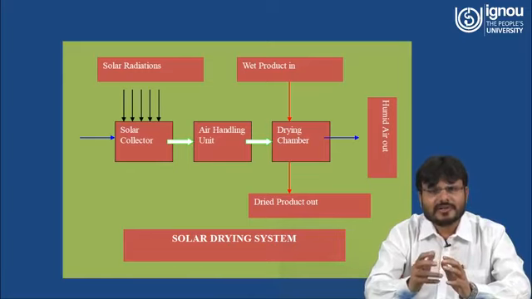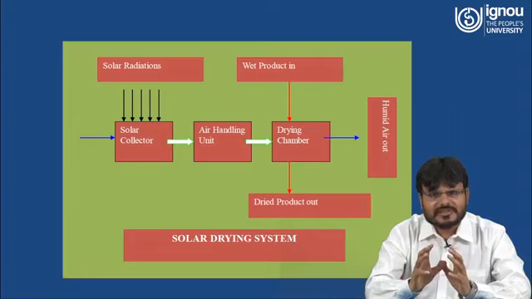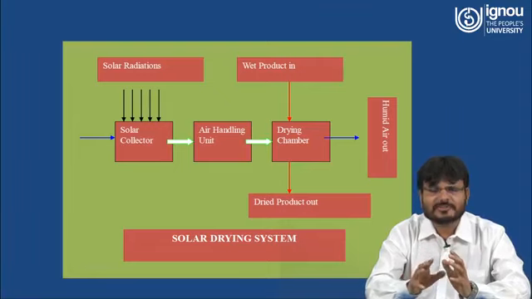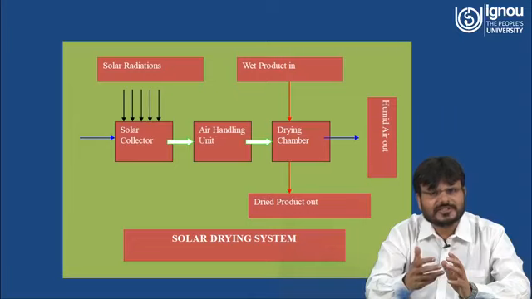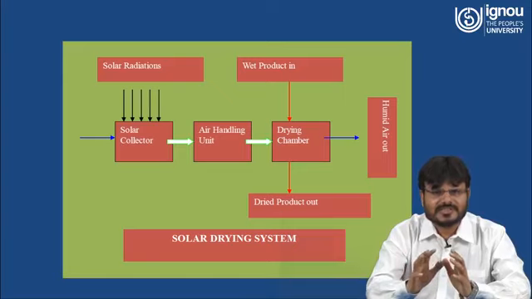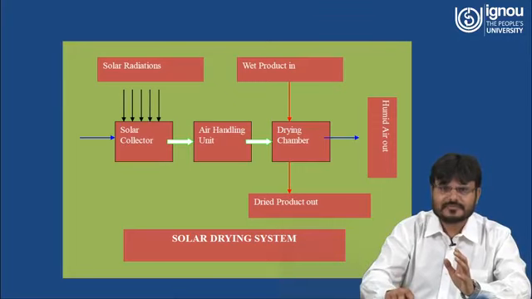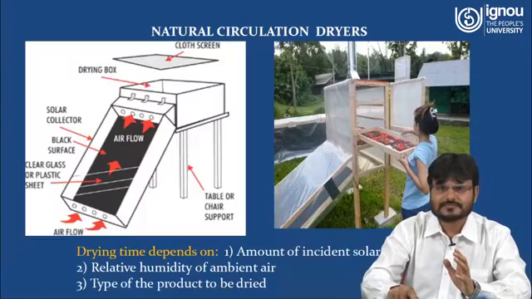Because the products being dried contain moisture, the air comes in contact with this particular crop or chemical. Because the temperature increases, the moisture starts to evaporate. That means the moisture comes out, and whatever is left is the dried product. So this is a simple understanding of how the solar drying system works.